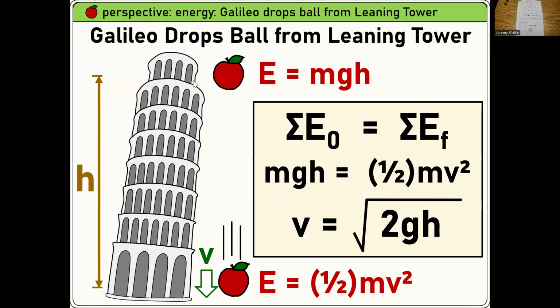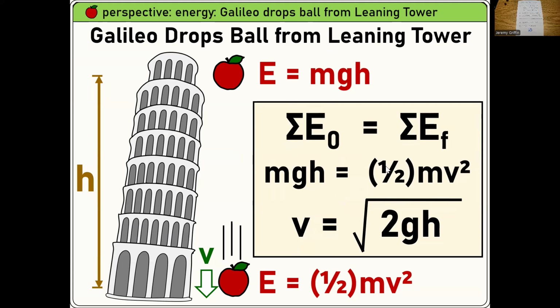Right? MGH. Okay. Now, the ball falls. Let's ignore air drag. Let's say there's no air drag. Right when it's about to hit the ground, it's like a millimeter above the ground. It has pretty much all what type of energy? Kinetic. That's 1/2 mv squared. Guys, is this MGH at the top equal to this 1/2 mv squared at the bottom? Yeah. If this is like 100 joules here, that's 100 joules there.